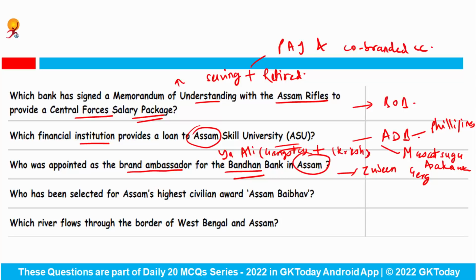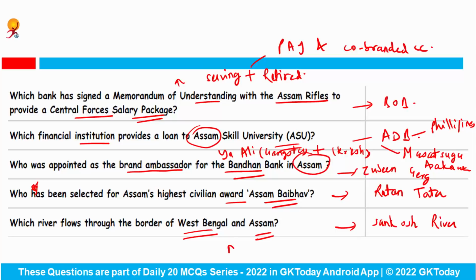Now the next question is, who has been selected for Assam's highest civilian award, that is Assam Baibhav? Very important question, and the correct answer for this is Mr. Ratan Tata, who's the philanthropist. Now which river flows through the border of West Bengal and Assam? This is the Sankosh River. This river rises in northern Bhutan and it empties into the Brahmaputra. And in Bhutan it is known as the Puna Tsang Chu River.